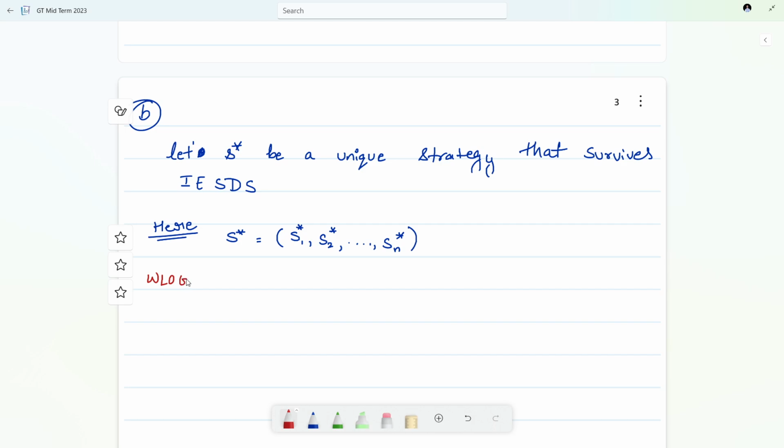Without loss of generality, assume S dash is another strategy profile, which contains S2 star and so on up to Sn star, that gives the Nash equilibrium of this game.